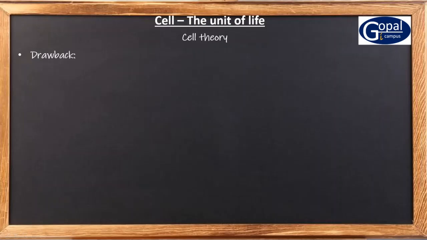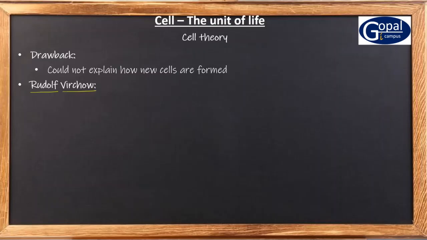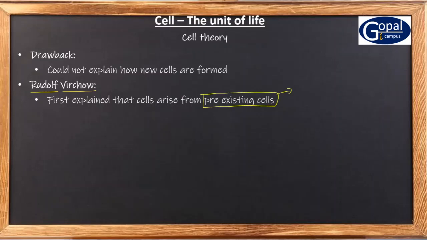But there is a drawback in this cell theory. What is the drawback? Cell theory could not explain how new cells are being formed. So that is why another person called Rudolf Virchow first stated that all the cells arise from pre-existing cells. That means every cell arises from its mother cell only. Pre-existing cells means the cells which are already existing, that means mother cells.